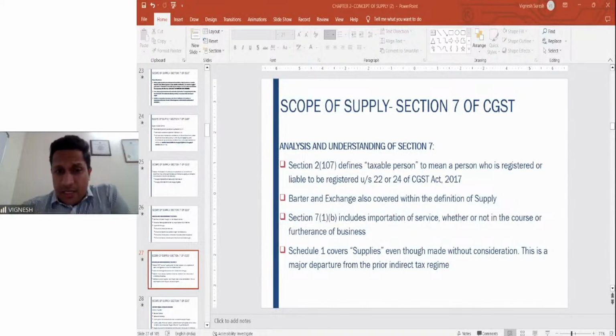I'm waiting for answers on the difference between barter and exchange, so that I see how you have understood these two concepts. What is barter and what is exchange, or whether it is the same? How many of you feel it is the same?